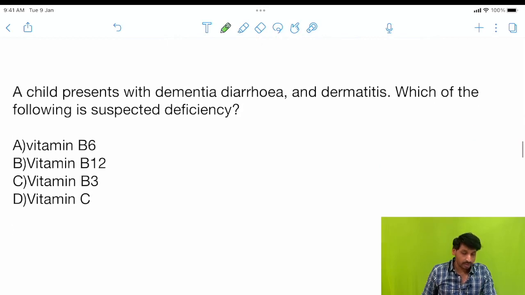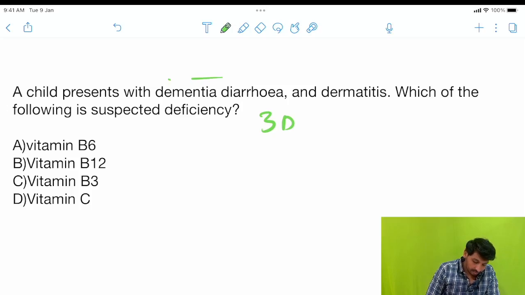The next question: a child presents with dementia, diarrhea and dermatitis, which of the following is the suspected deficiency? In image based questions, and also in TND sessions and revision classes, every time we stressed the most favorite question of the competitive exams, pellagra, the characteristic features, that is the 3 Ds: dementia, diarrhea, dermatitis.